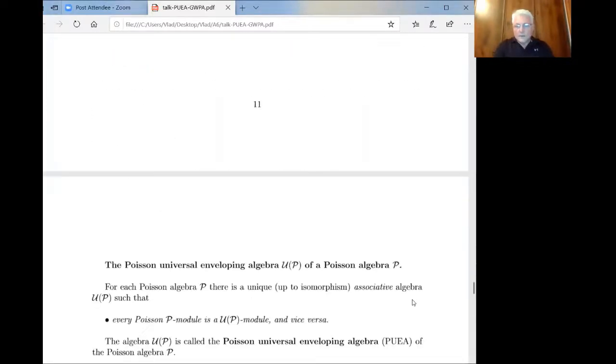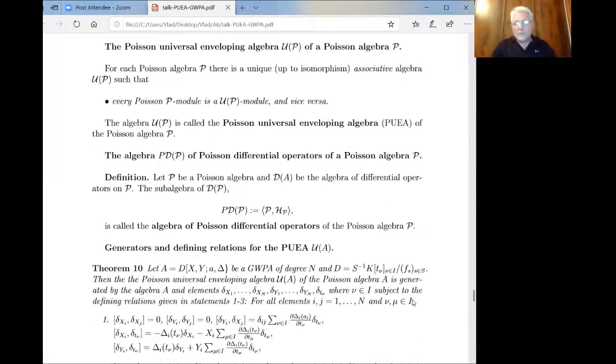Okay, so now we come to the main object, a very recent object that appeared maybe during the last 20 years or so: for any Poisson algebra, there is its so-called associative algebra, called the Poisson universal enveloping algebra. It is given by the property, on the level of intuition because it's also technical, that every Poisson P-module, so a module of a non-associative algebra, is a module of an associative algebra and vice versa.